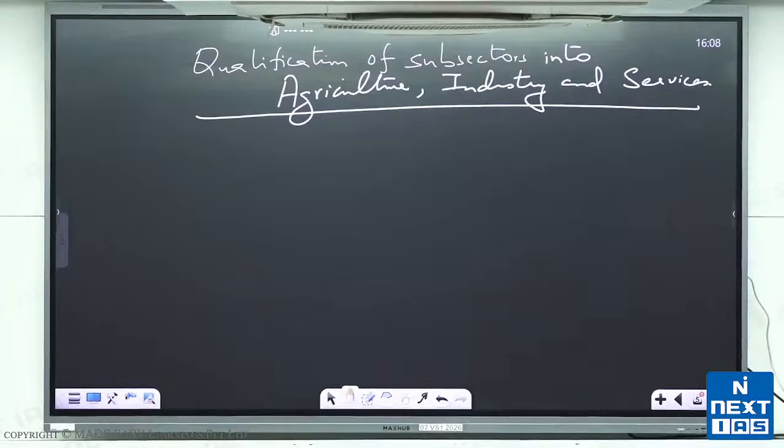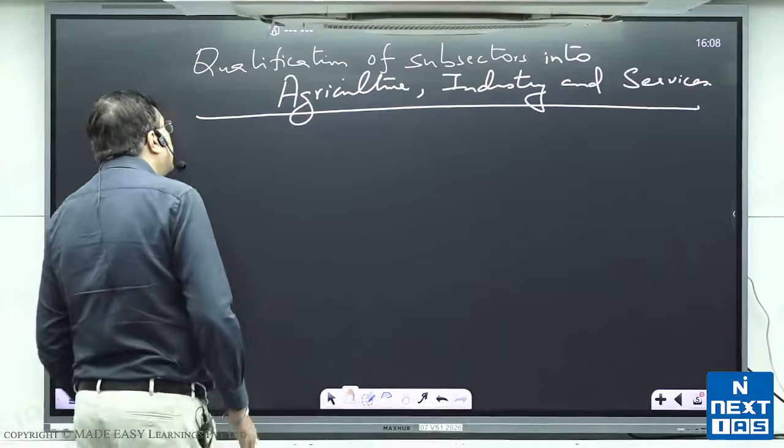No, worker to population ratio is different from LFPR. Vrishti, I'm answering your question. Worker to population ratio is total workers divided by total population, while LFPR is people in the labor force divided by only people in the working age group. So they are two very different things in their concept.